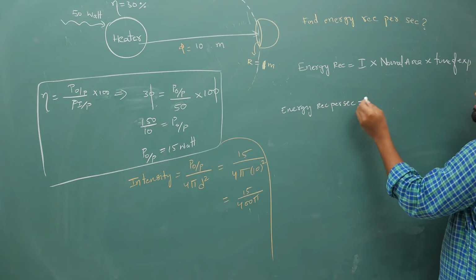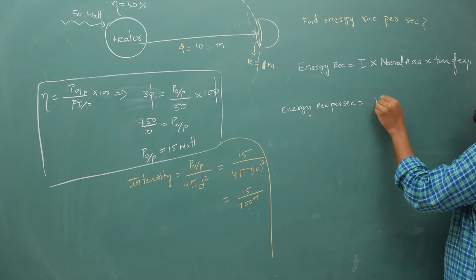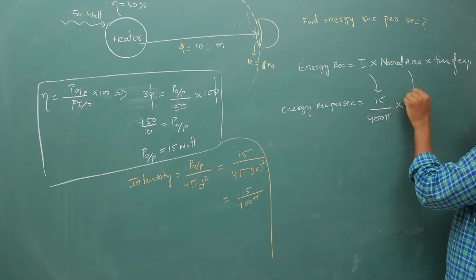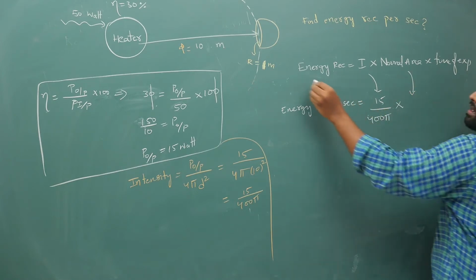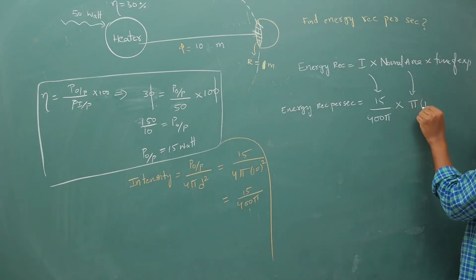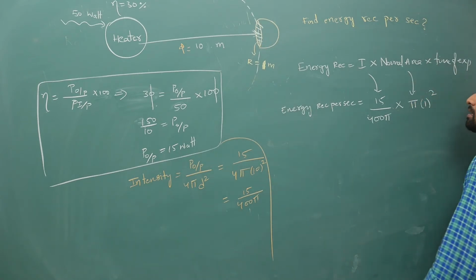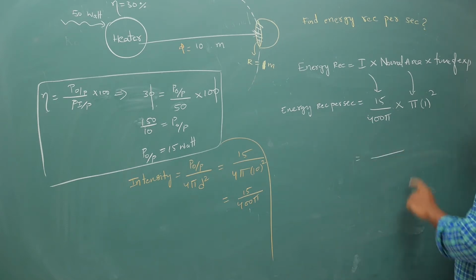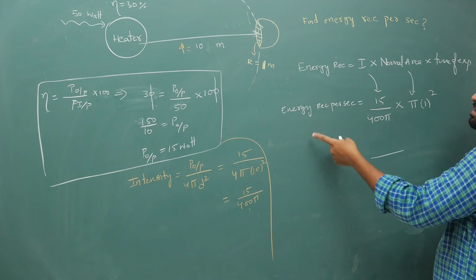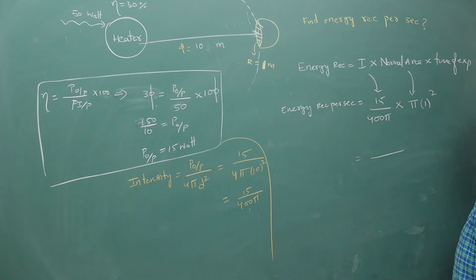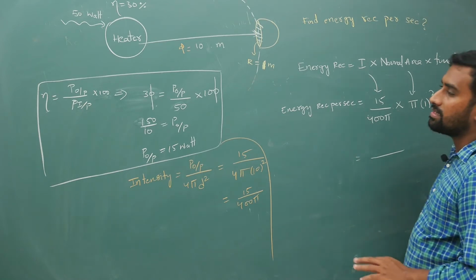Your energy received per second is, how much is intensity, it is 15 by 400 pi times normal area. Your effective or normal area is only pi r square, so that is pi into 1 square. You should not take the hemispherical area, so that will give you the energy received per second. Time of exposure, if it goes to the other side, you are going to get energy received by time of exposure is your energy received per second. Simplify it, you will get the answer.